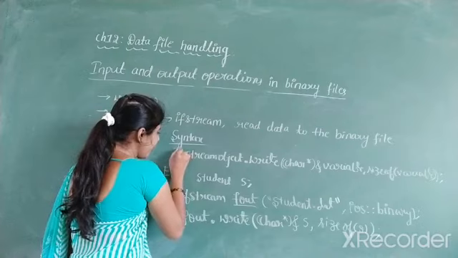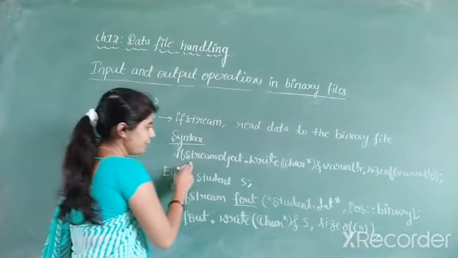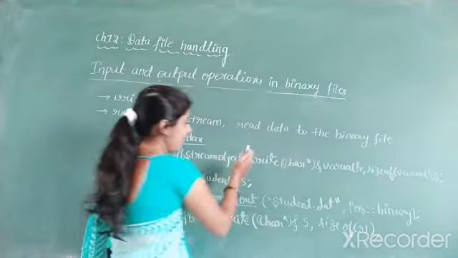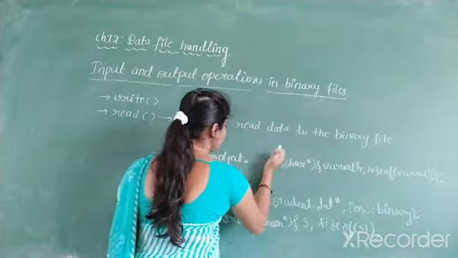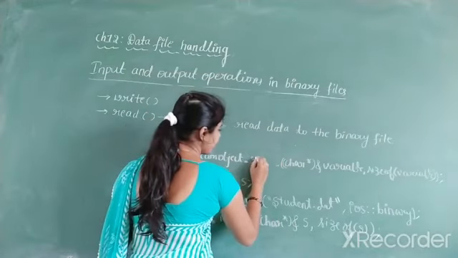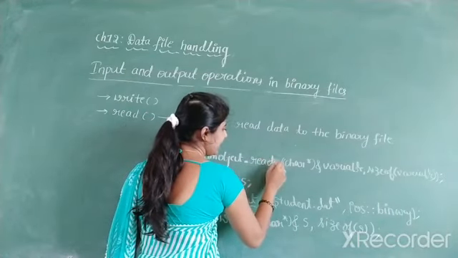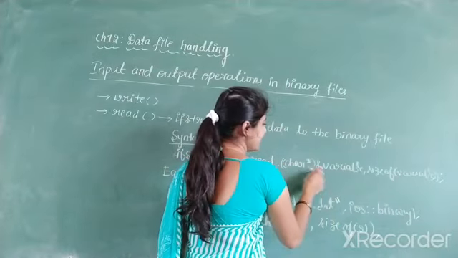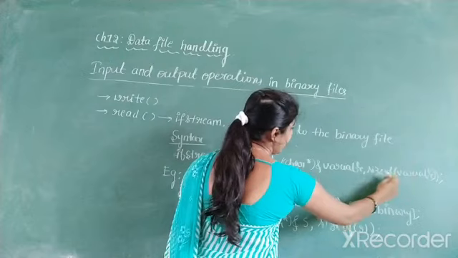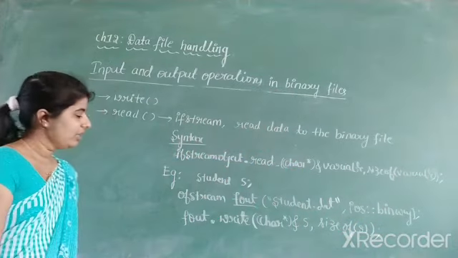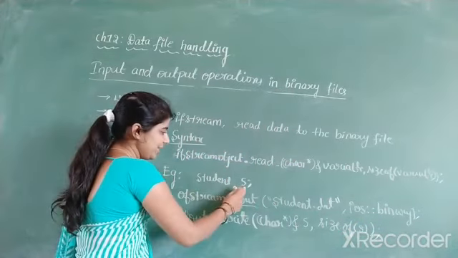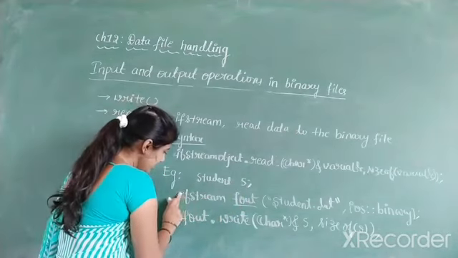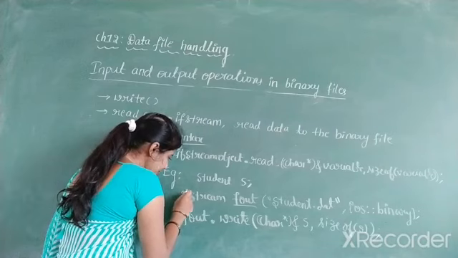Object, dot operator. Then you have to write the function name here. What is the function name? Read is the function name. Write the read function name. Then two arguments here. One is character star ampersand of variable and another one is size of the variable. Now the same example. Student s is a variable I created here. Then instead of ofstream, I have to use ifstream.